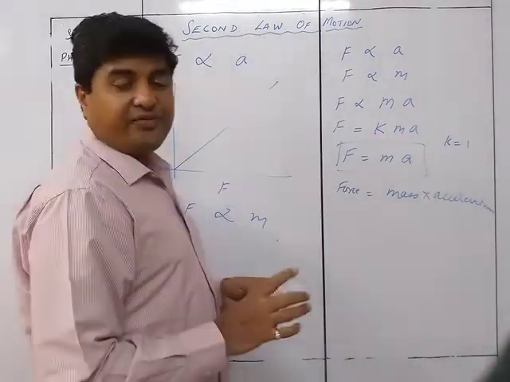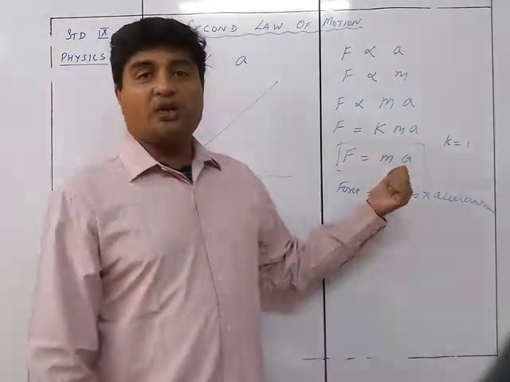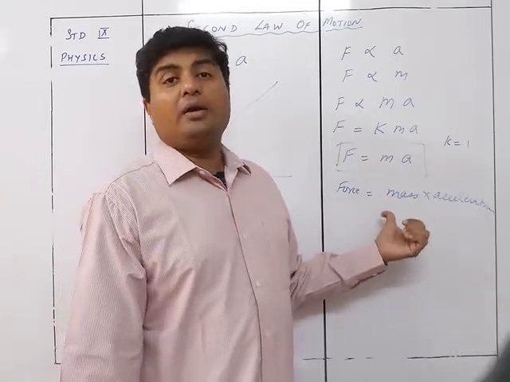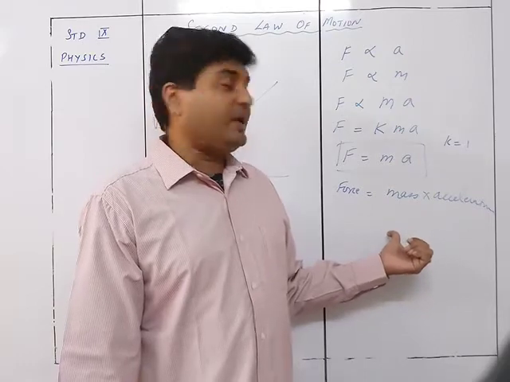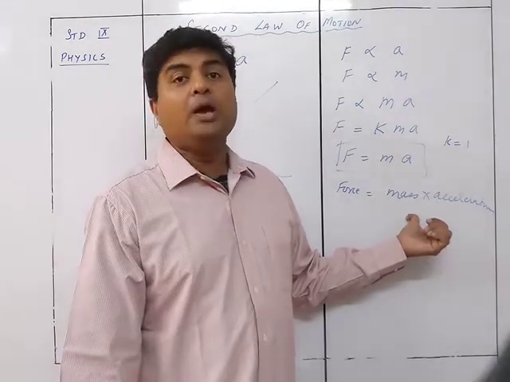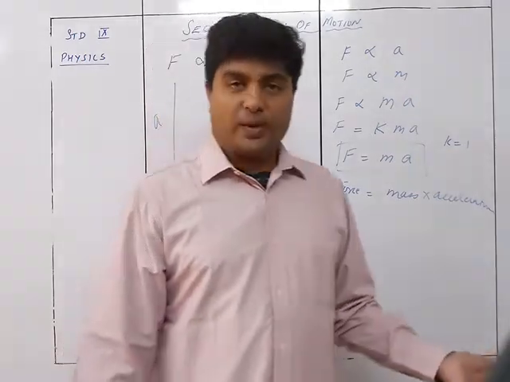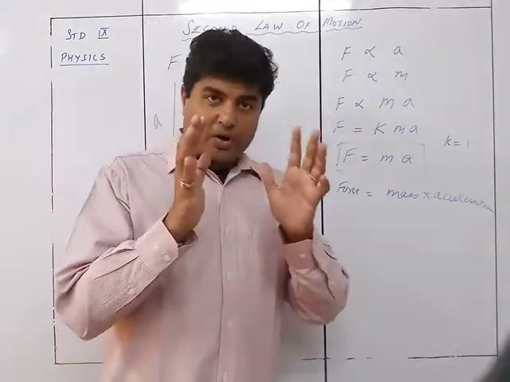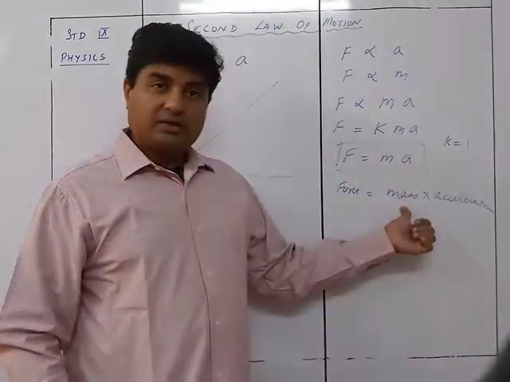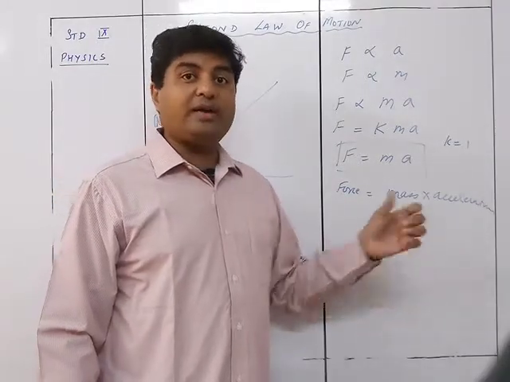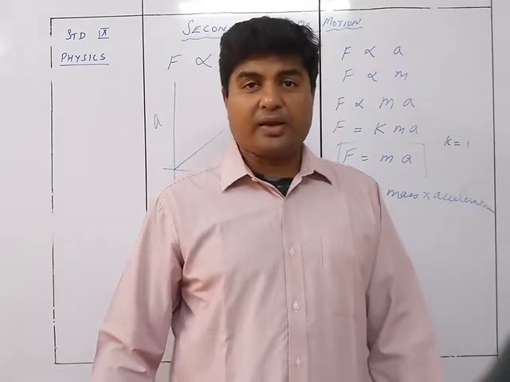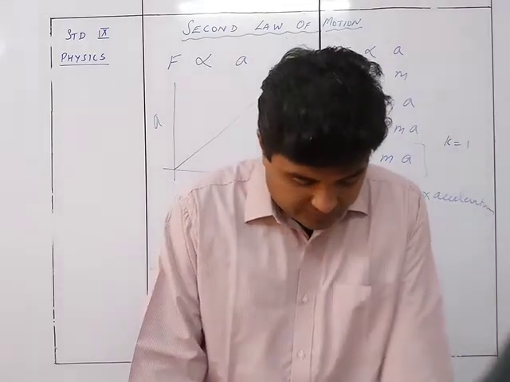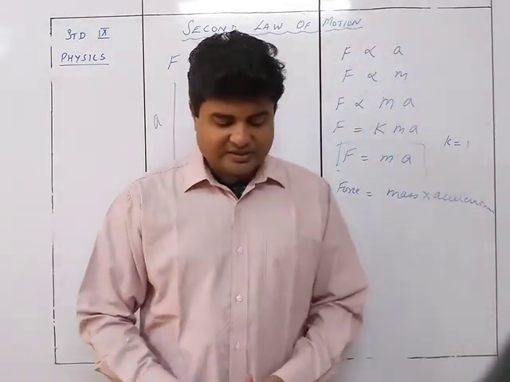Okay, so what is that? If a mass of 1 kg... What is this particular thing over here? 1 Newton force is a force which, when acting on a body of mass 1 kg, produces an acceleration of 1 meter per second square. Okay, what is 1 Newton? 1 Newton is when a mass of 1 kg is given a force and the body is traveling at an acceleration of 1 meter per second square, then the force applied was 1 Newton. So hence we see this is the mathematical expression of Newton's second law of motion.